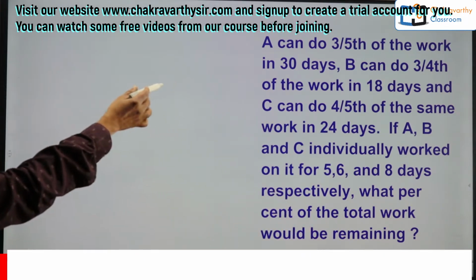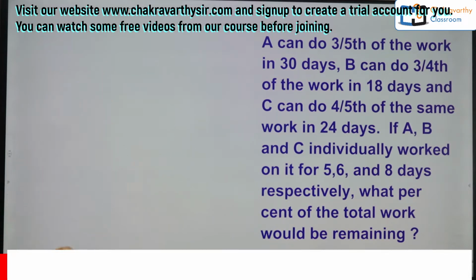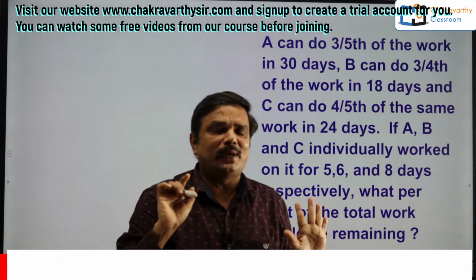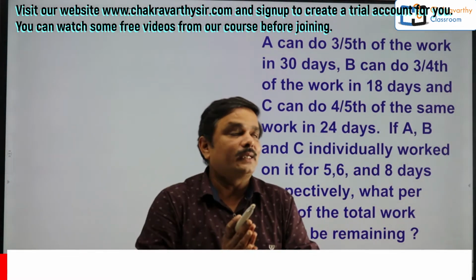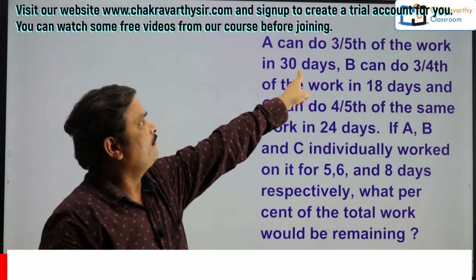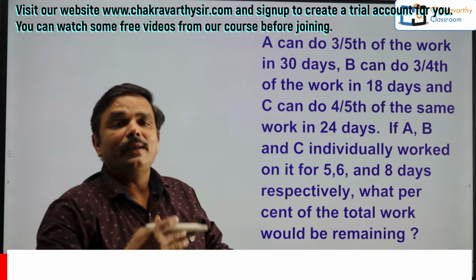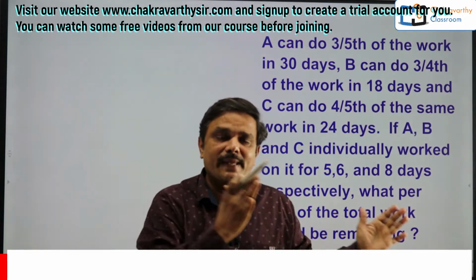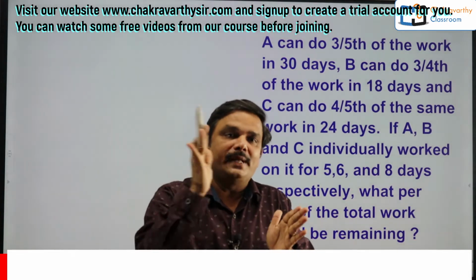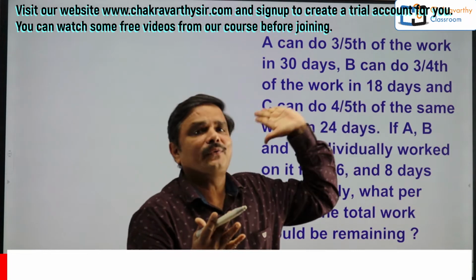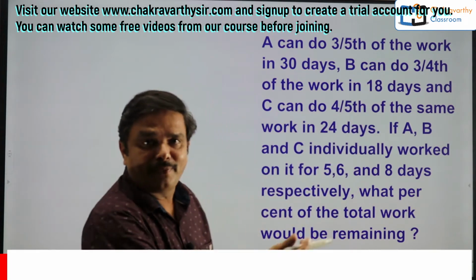How they have given: A can do 3/5 of the work in 30 days, B 3/4 in 18 days, C 4/5 in 24 days. Very simple to understand, they have given in fractions. So while reading the question, when he is able to do 3/5 of the work in 30 days, we can find in how many days he can do the whole work, that is the capacity. Total how many days A, B and C take, if required. If it is not required, sometimes you can directly work with the fractions. That depends upon the question.